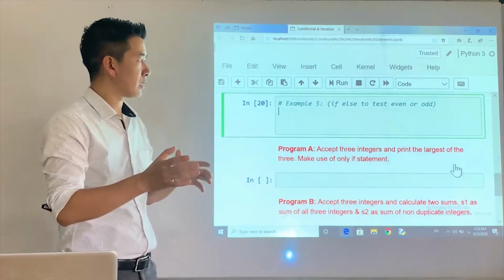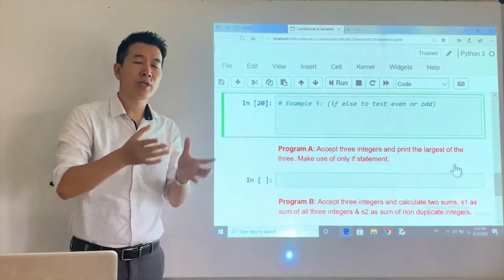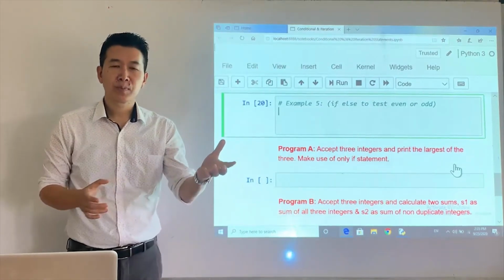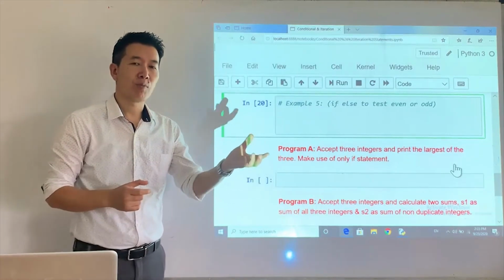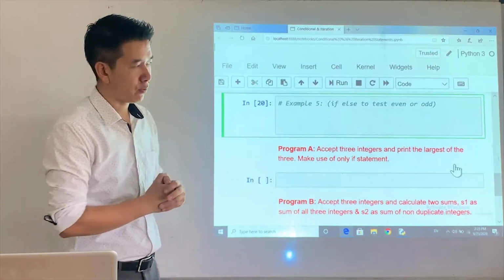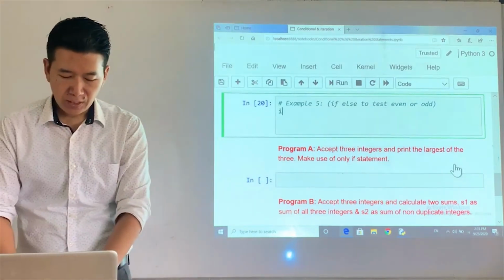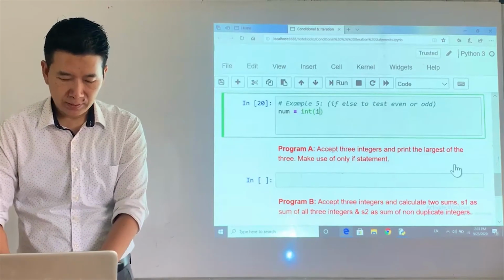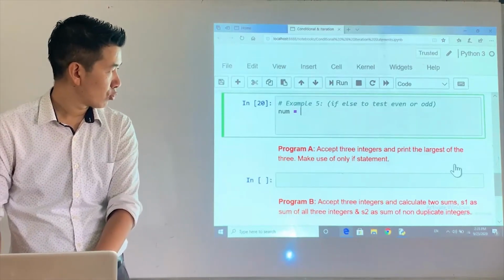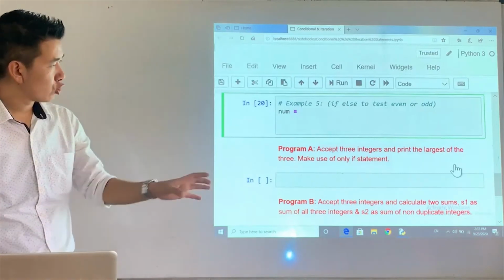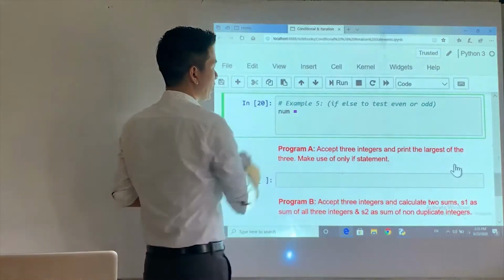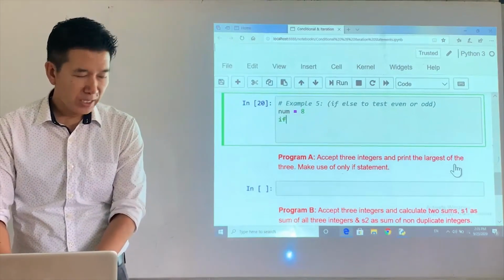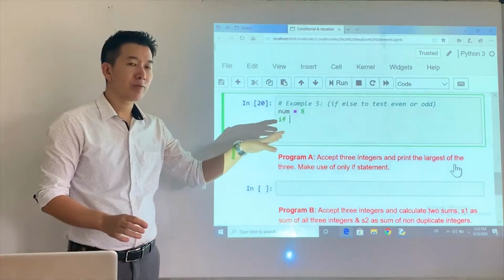Okay, so once you have this, it's so easy to write the program. It's so easy to convert the logic or the algorithm into the program. You know how to check the remainder. You have to use the mod operator or the modulus operator, right? So let's start the program. Let's say again num is equal to int, or in order to keep the program's size as short as possible, we'll have a ready-made input, alright? Say I have 8 here, and then an if statement followed by the condition.